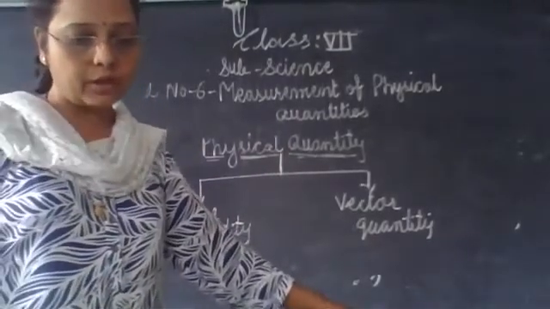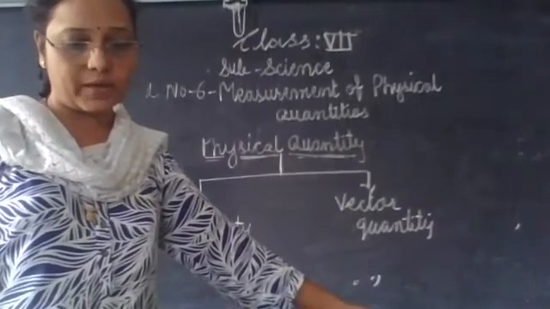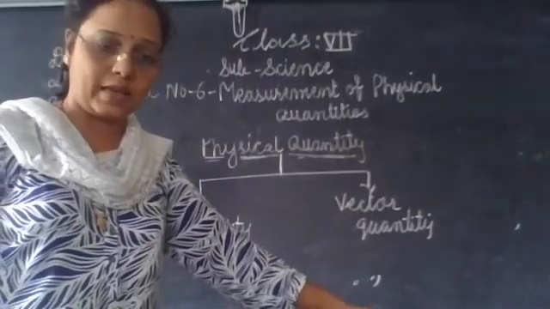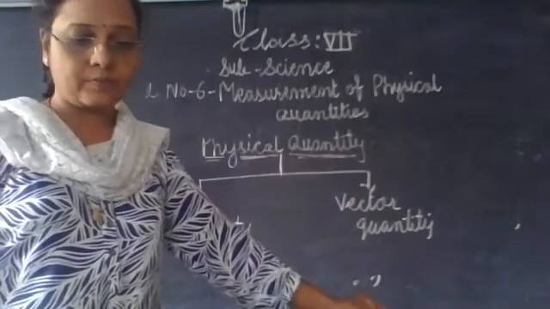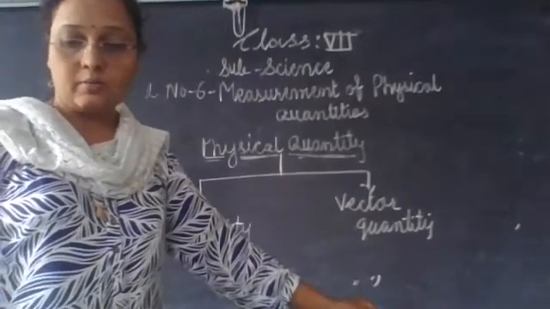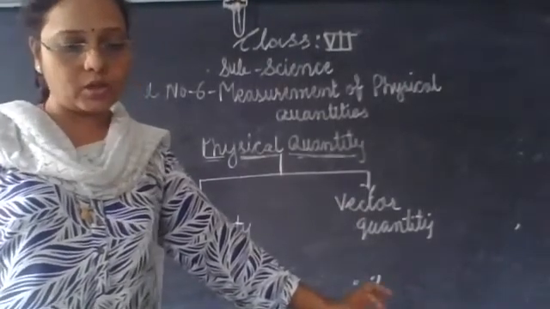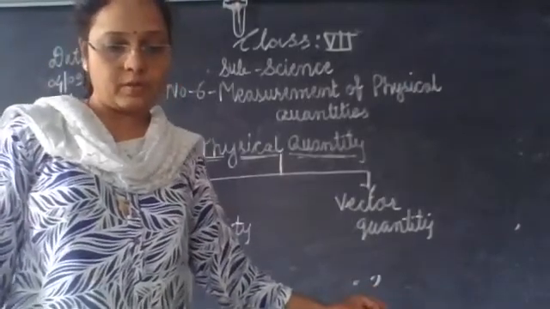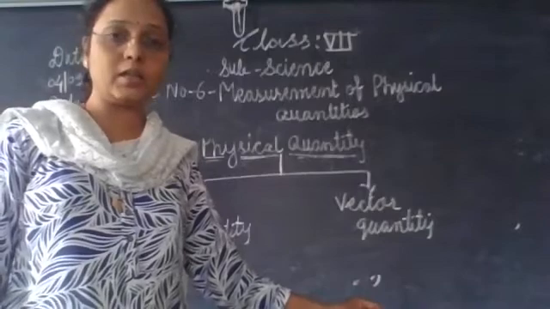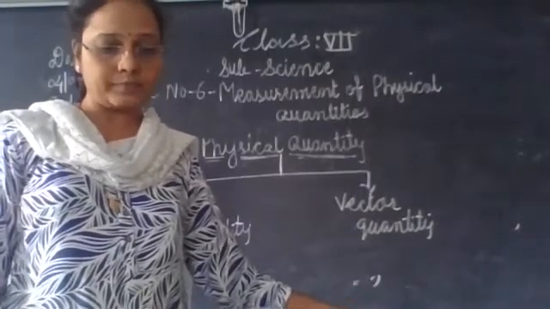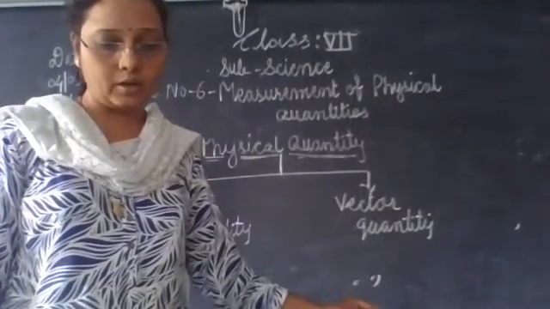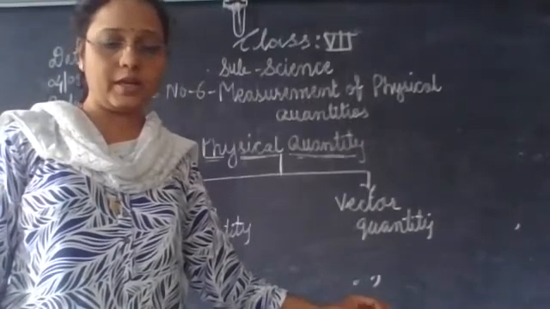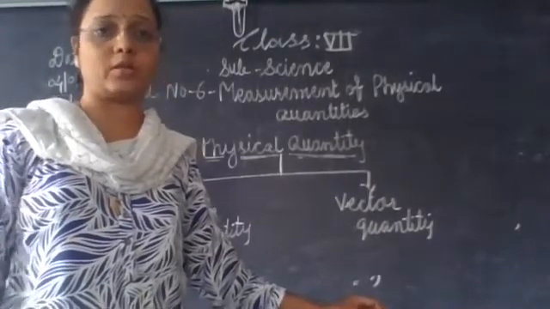A value with a unit is used to express quantities such as length, breadth, area, mass, temperature, density, time, work, etc. Thus, we say that the length of a tunnel is 2 kilometers.